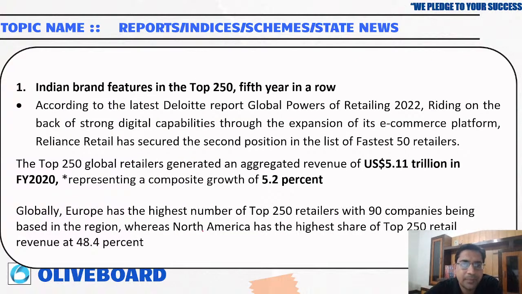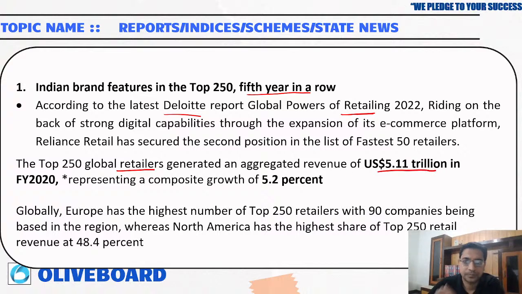Okay, now India brand features in the top 250 for the 5th year in a row. Okay, so the latest report is from Deloitte, the Global Powers of Retailing report. So India has got into the top 250. The top 250 global retailers generated an aggregate revenue of US dollar 5.11 trillion.